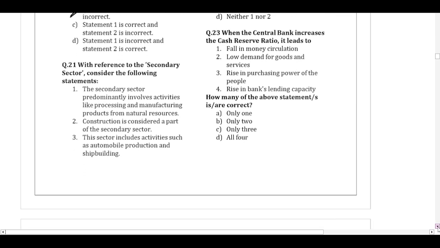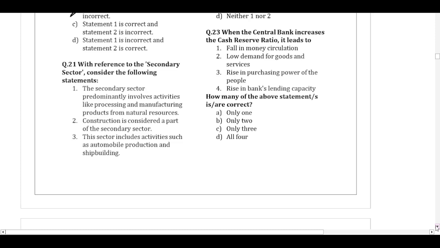Question number 21. With reference to the secondary sector, consider the following statements. The secondary sector predominantly involves activities like processing, manufacturing, and products from the natural resources. The primary sector is concerned with the agriculture, the secondary sector is concerned with the manufacturing, and also with changing the primary agriculture products into some form or market by value addition. And the tertiary sector will be involved with the service sector.